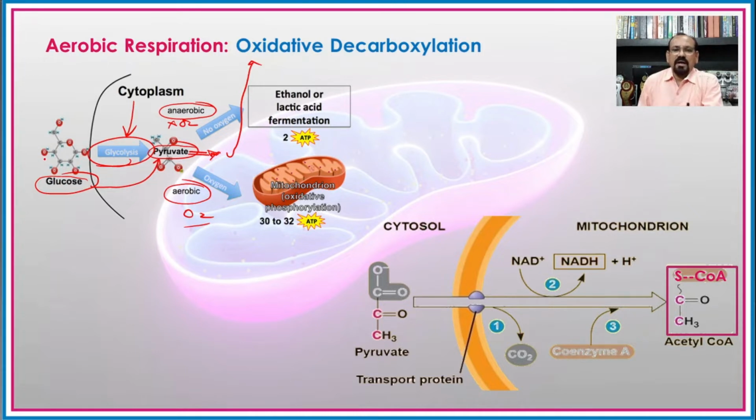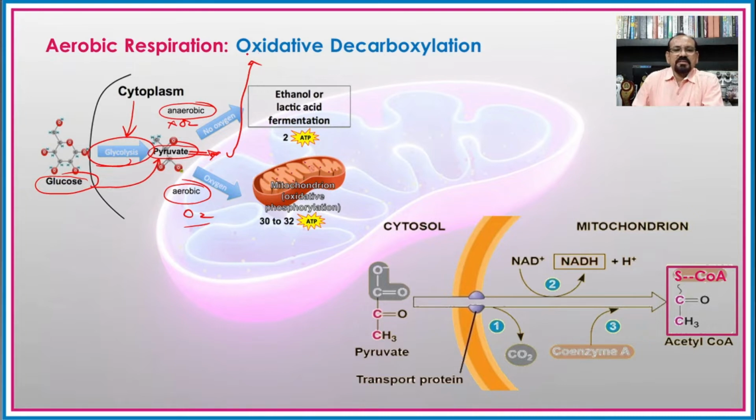But I have tried to give oxidative decarboxylation as a separate lecture, and it is a different process, because acetyl coenzyme A, which is the substrate for the Krebs cycle, is formed in oxidative decarboxylation from pyruvic acid. Hence we can say oxidative decarboxylation is a connecting link between glycolysis and the Krebs cycle.